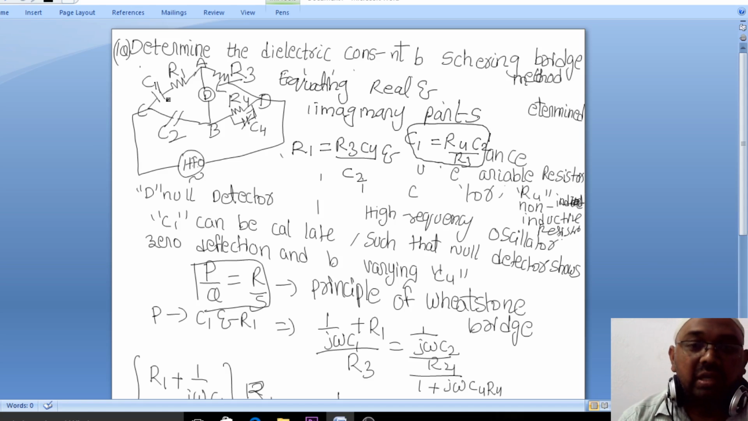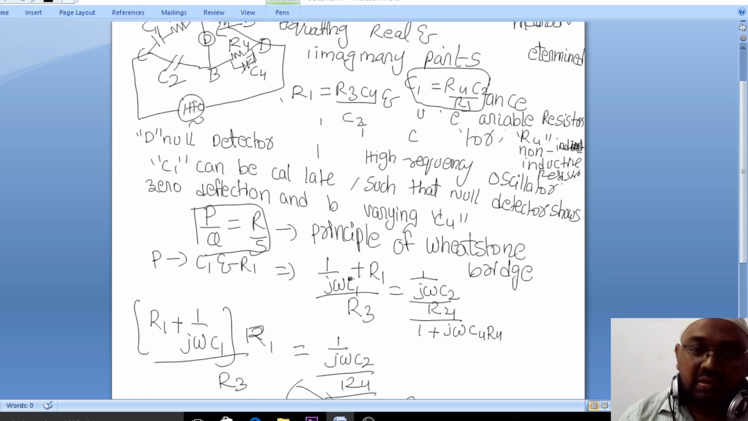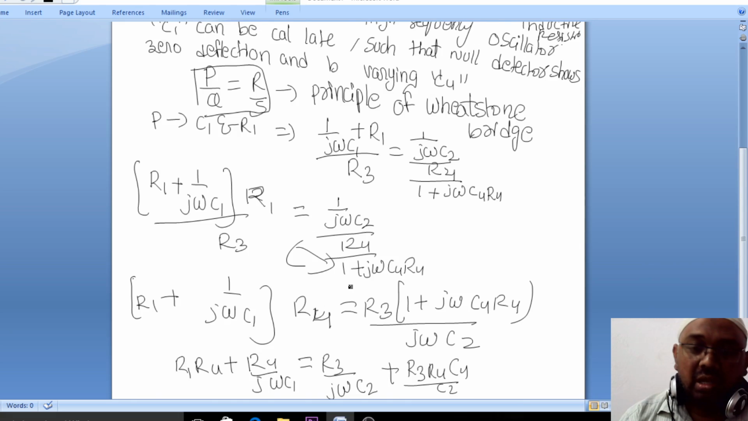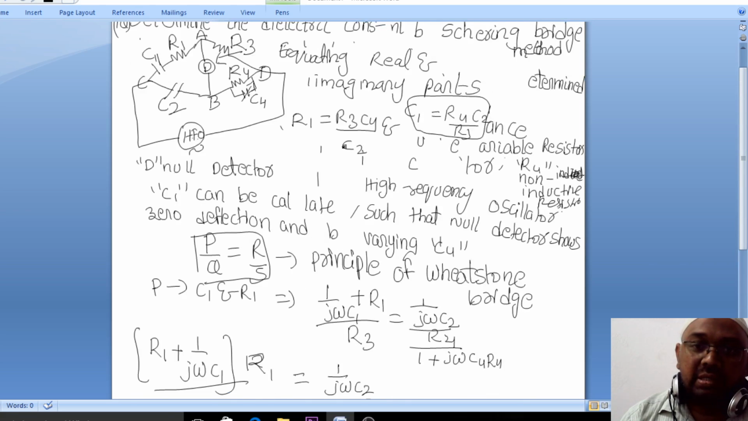This C1 value we calculated, by equating the real and imaginary parts, is for the Schering bridge apparatus. If you did not understand this, we'll study this session again, where I will explain it in detail. So with this we'll come to the end of our class.